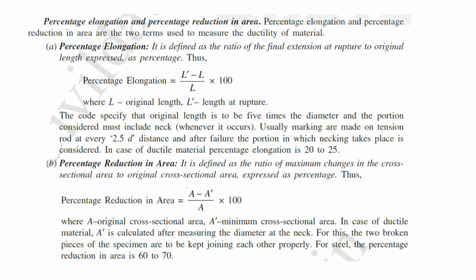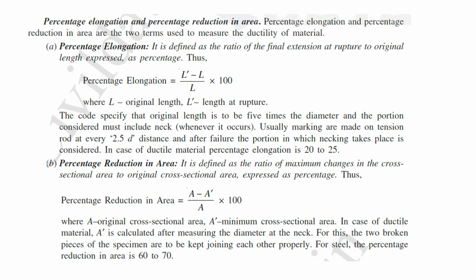Here come two terms, percentage elongation and percentage reduction in area. These represent the ductility of the material. Percentage elongation represents how much the material gets elongated before the failure. As we are performing the tension test, by the application of load there is an increase in length of the specimen. So the percentage elongation is the increase in length of the specimen divided by the original length, into 100. In the case of ductile material, the percentage elongation is 20 to 25%.